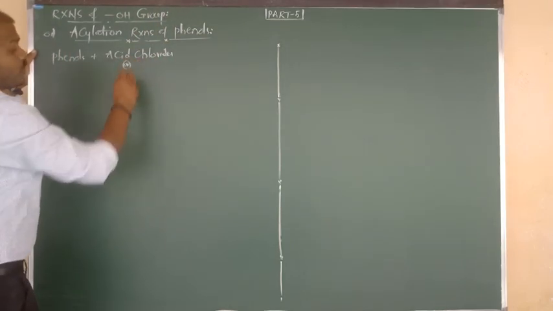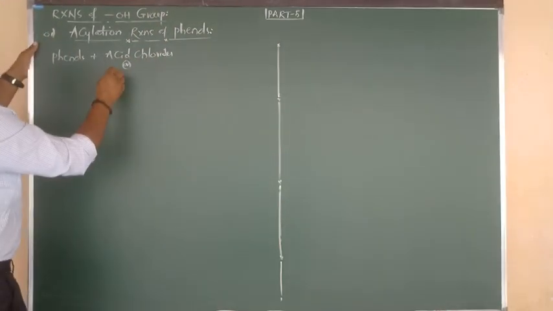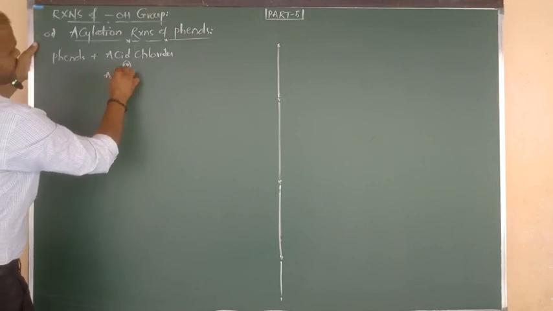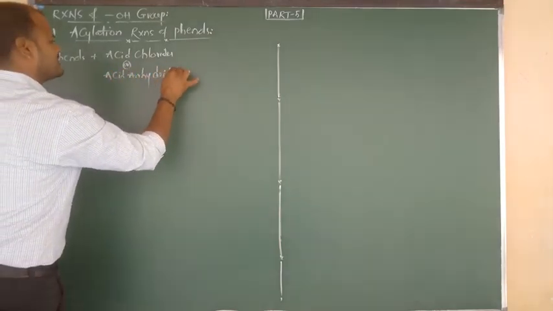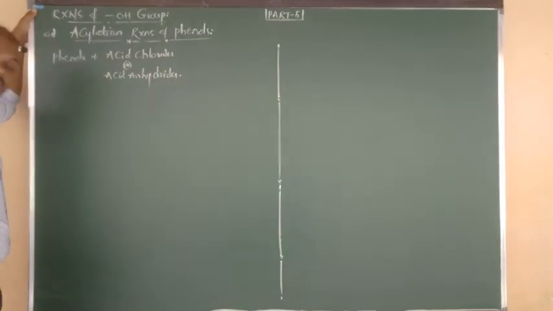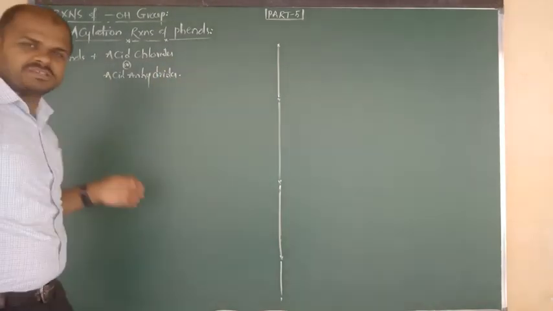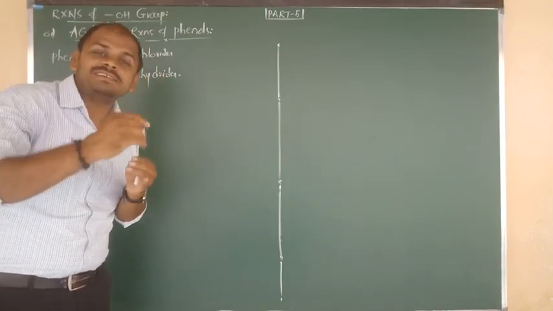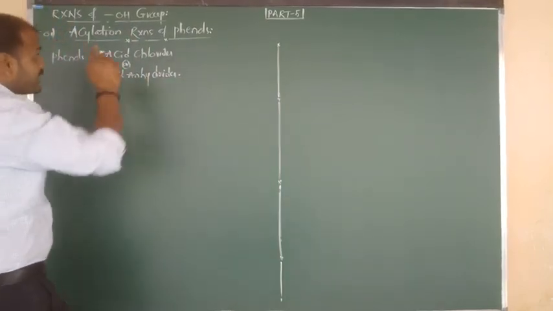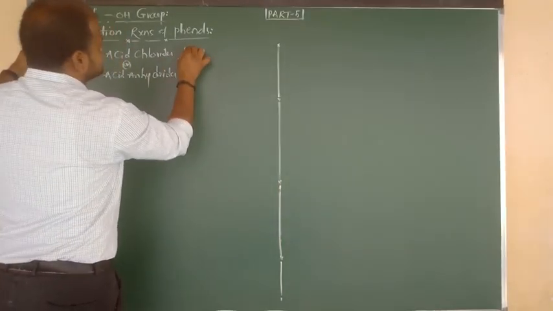And also we can do acylation another way, that is reaction with acid anhydrides. Acylation takes place in the presence of a suitable catalyst to enhance the rate of reaction, and the catalyst in the acylation process is pyridine.